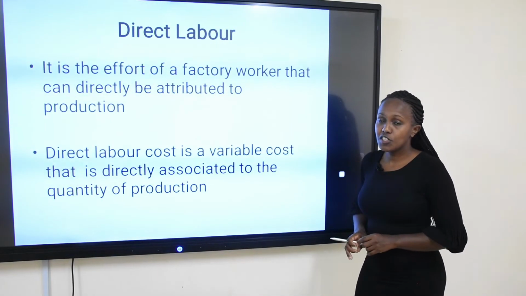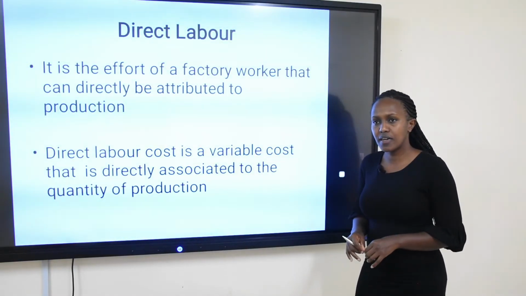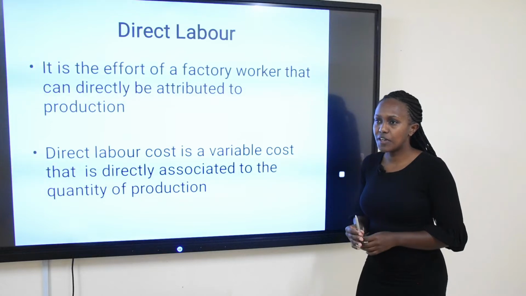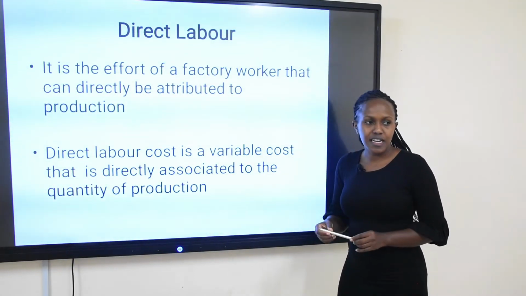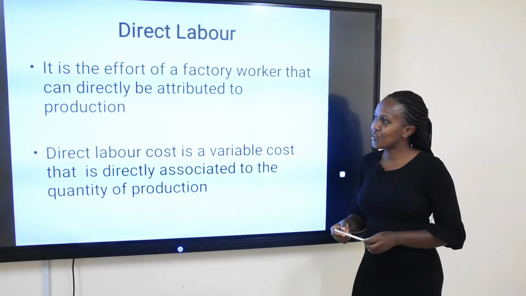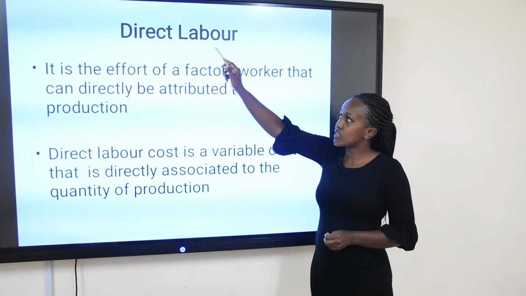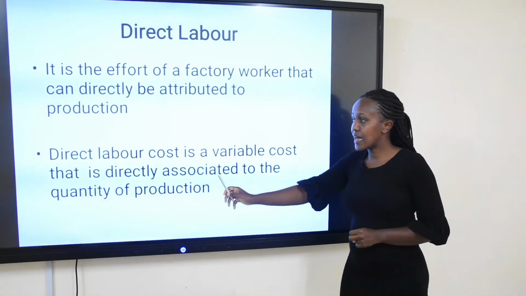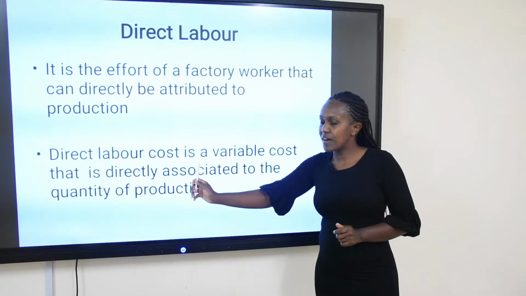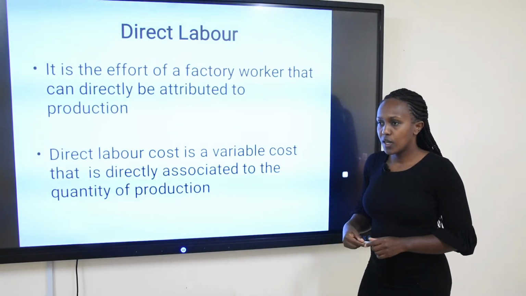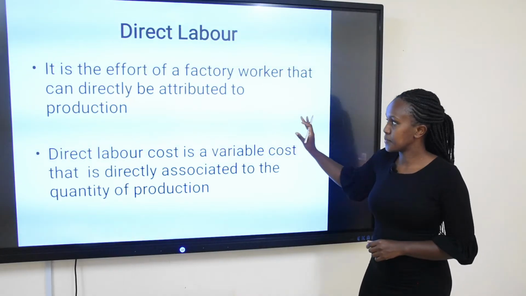The next terminology is direct labor. This is the effort of a factory worker that can be traced in the final product, or the effort of a factory worker that can directly be attributed to production. Again, all direct costs are variable costs. Therefore, direct labor is also a variable cost. It varies directly with production. The more the production, the more direct labor is incurred.